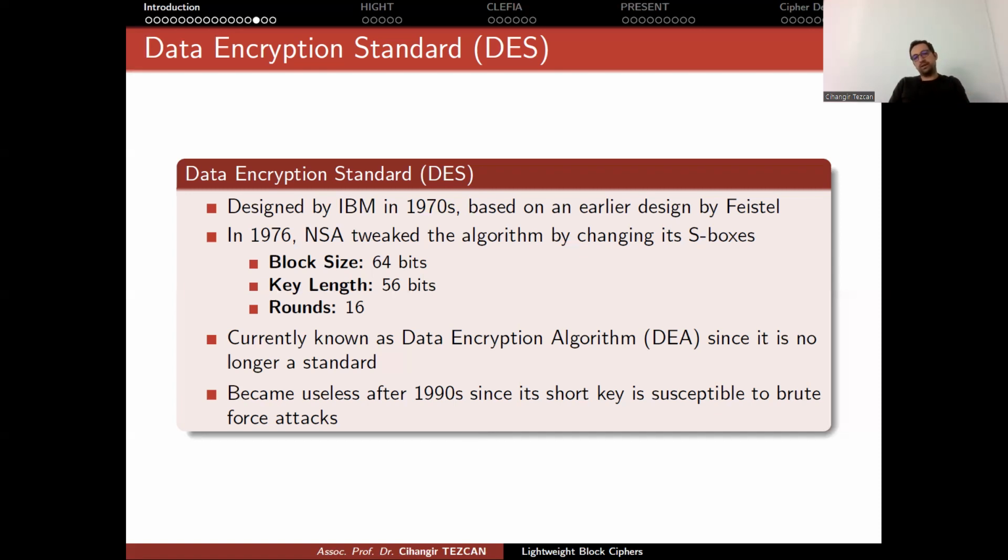Of course, currently we are using a standard based on DES called triple DES. In that scenario, you use the DES algorithm 3 times consecutively, but using 3 different keys. So that is currently secure. And NIST is supporting it until 2024, but they said that they will remove it after 2024. Triple DES is still an ISO standard, and maybe it will stay there for a long time. I don't know. But in Turkey, in credit cards, if you're paying with your contactless payment, I think 40% of them are using AES and 60% of them are using triple DES. Okay, but both of them are currently secure anyway.